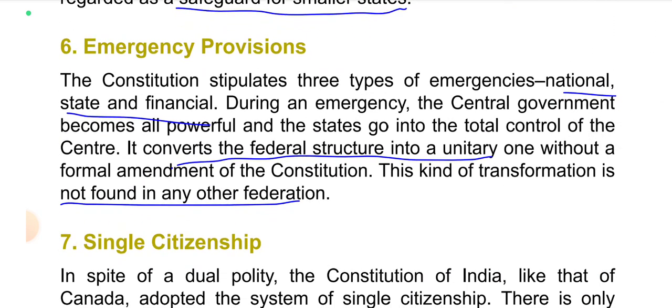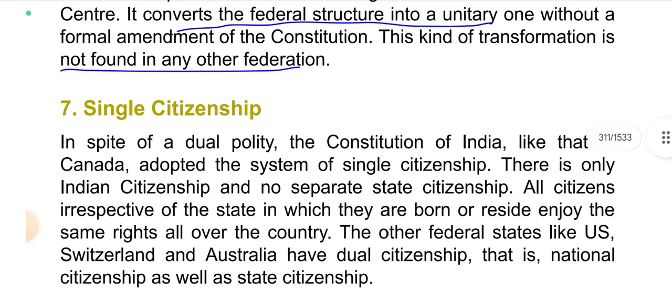Emergency provisions. The Constitution stipulates 3 types of emergencies: national, state, and financial. During an emergency, the central government becomes all powerful and the states go into the total control of the center. It converts the federal structure into a unitary one without a formal amendment of the Constitution. This kind of transformation is not found in any other federation.